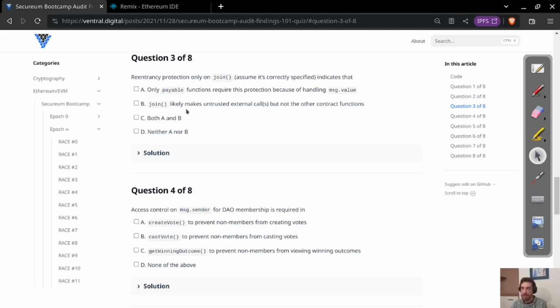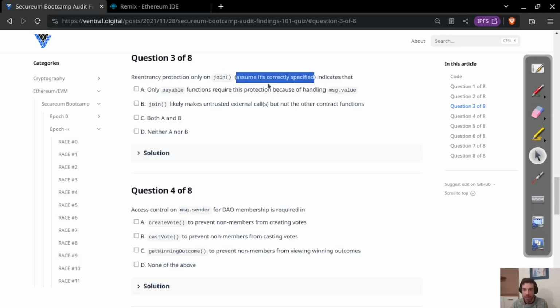But in this case it specifically says that we are to assume that the fact that only join has this reentrancy protection is correct. So based on that, let's assume that only join needs it, and if only join needs it, then probably join makes an external call, and it might not be following the checks, effects, interactions pattern, and that's why it needs this protection.